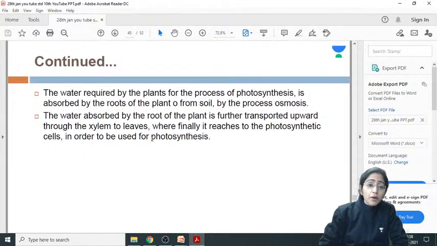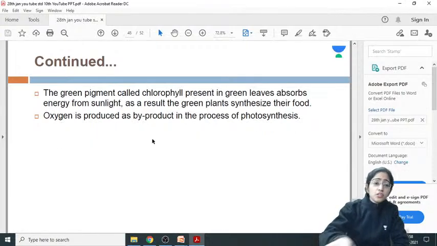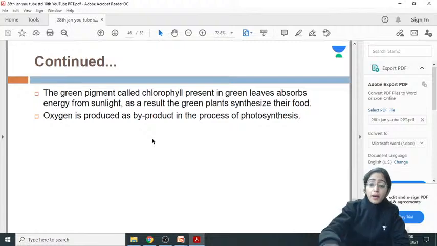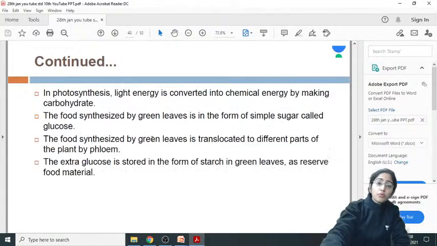Xylem is going to help out in the conduction of the water from the root to the leaves. It's a unidirectional movement. And then finally it reaches the photosynthetic cell so that photosynthesis can take place. The green pigment called chlorophyll present in the green leaf absorbs the energy of the sunlight and ultimately helps in the synthesis of the food. Oxygen is produced as the byproduct. So again, oxygen is evolved or liberated out through the stomata, it's moving out.